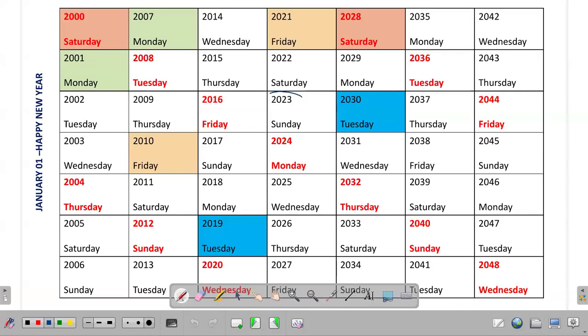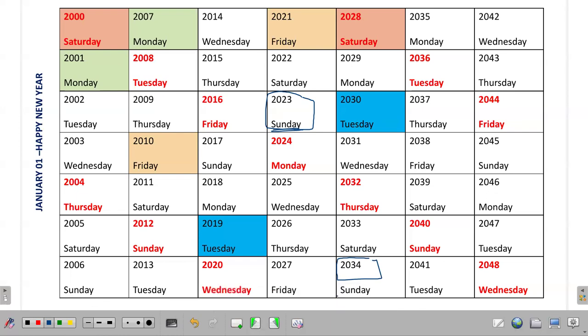2023, you can see that January 1 happened on a Sunday, right? So plus 11, 2034, we can see that January 1 is also happening on a Sunday. So the calendar can be reused.